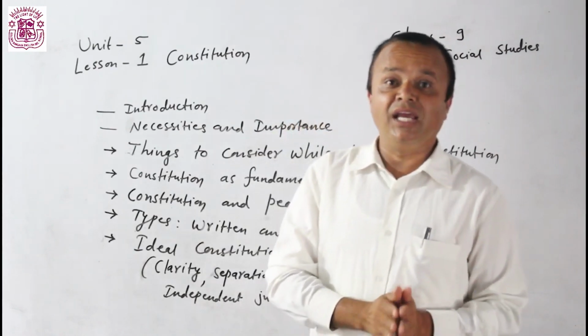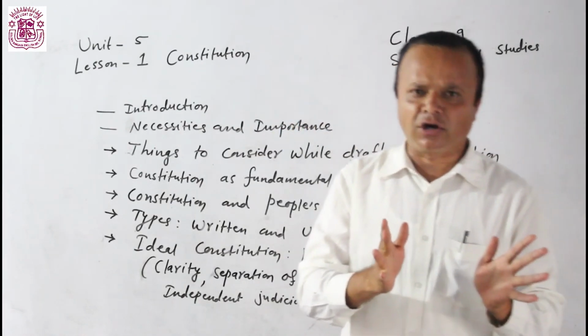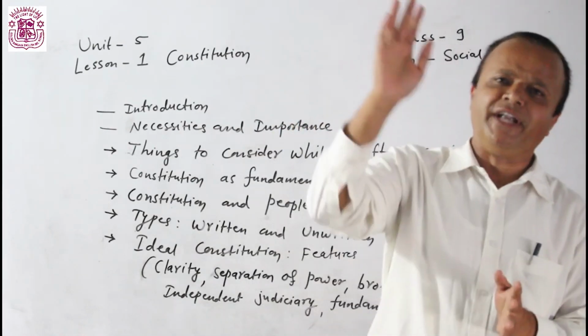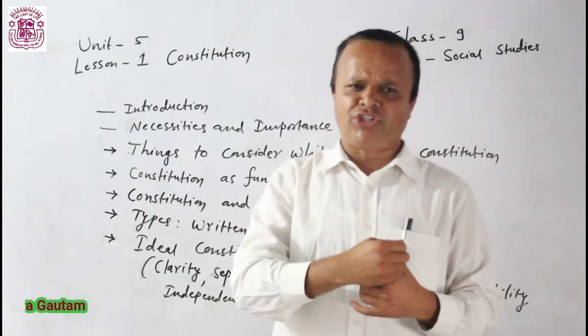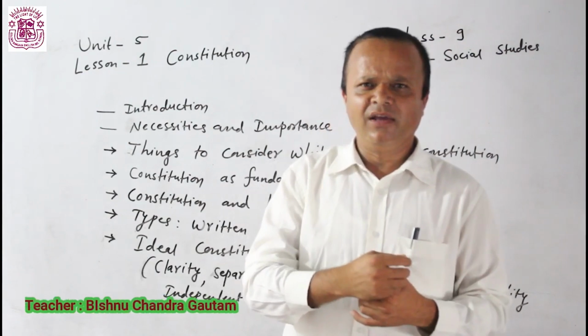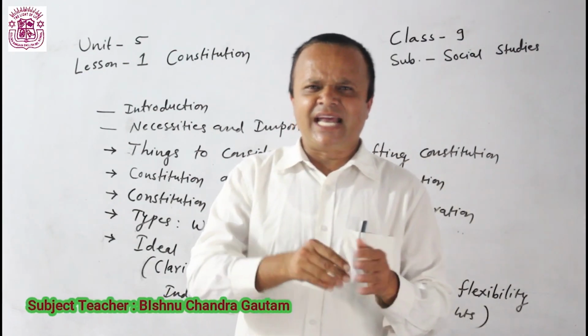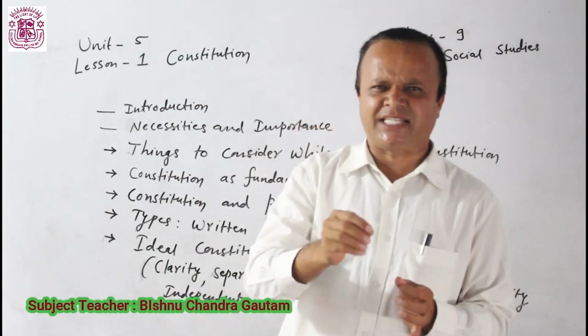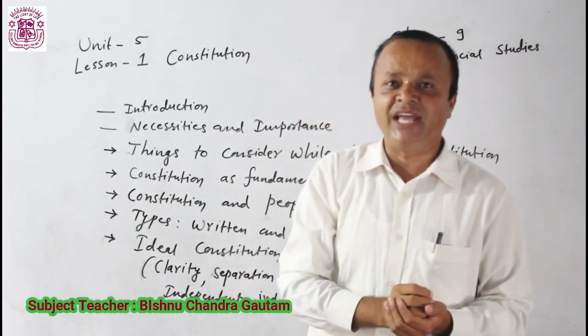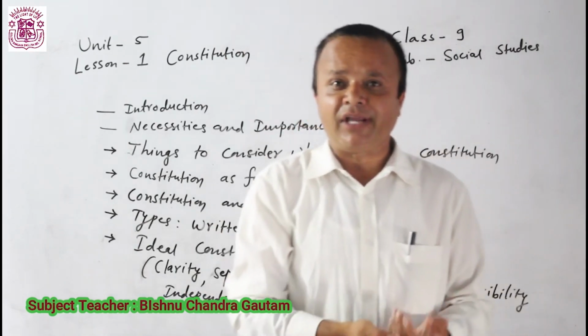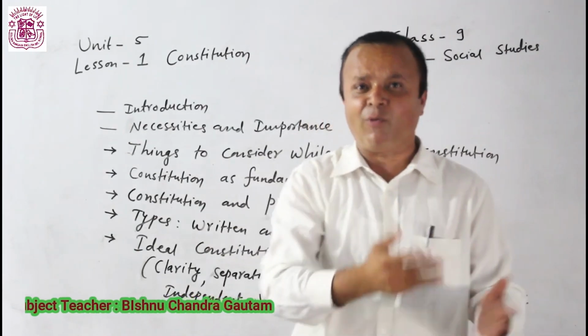Let's understand, in the USA the constitution was made 200 years ago, and they are still using the same constitution. In India the constitution was made some 50 years ago, and again they are using the same constitution. But in our country the constitution is changing frequently.